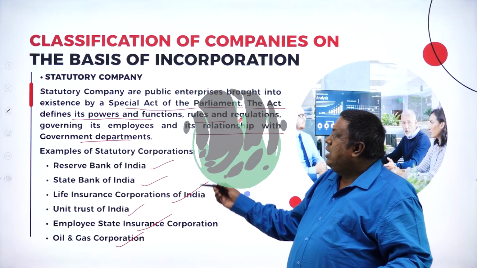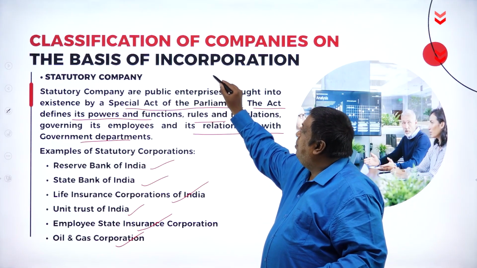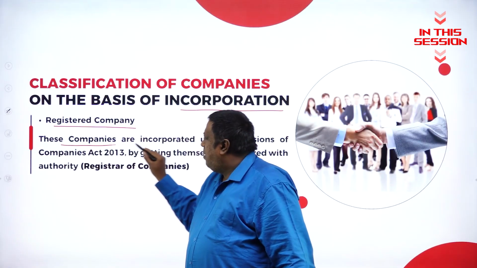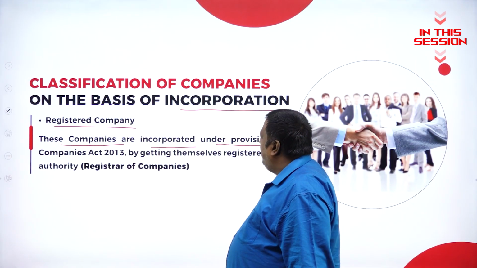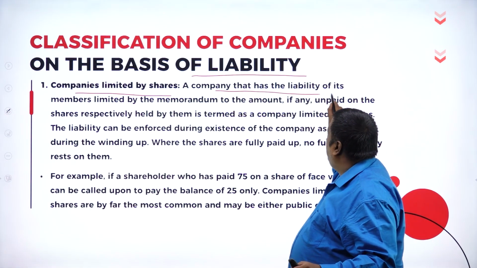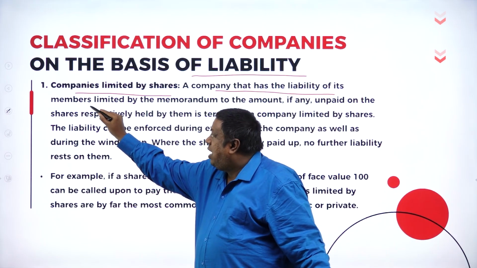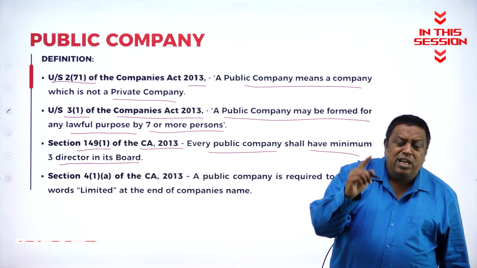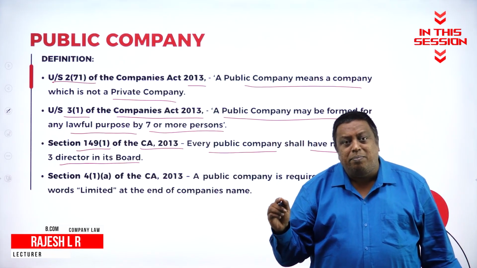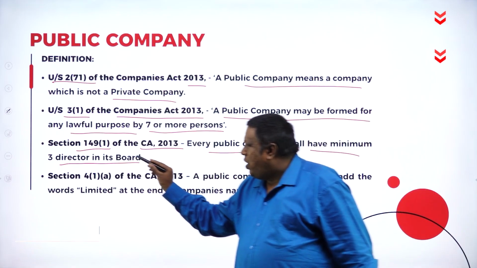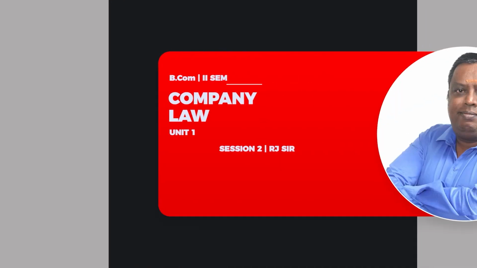We should know that when the statutory company will come under the basis of incorporation. These companies are incorporated under the provisions of Companies Act of 2013. A company that has the liability of its members limited by the memorandum. Every public company should have at least 3 members as the board of directors compulsorily as per section 149 subclause 1.